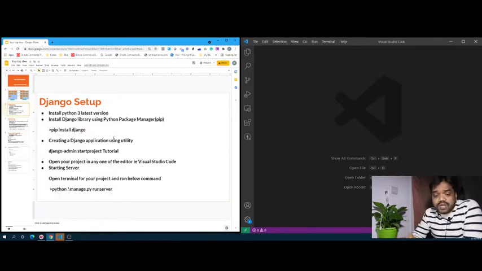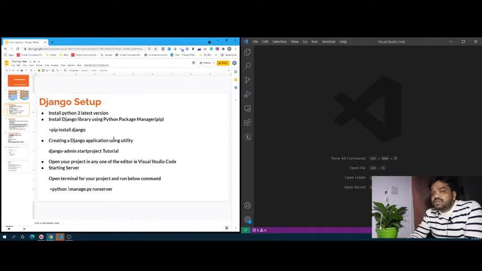Now, without wasting our time, we'll start the Django setup. To do the Django setup, first we need Python, since Django is built on top of Python. That's why we first need the basic compiler of it, which is Python, and we have to install it. Just go to the Python official website, download the latest version of Python and install it on your local system, whether you're using Windows, Mac, Linux, whatever you're using, just install it.